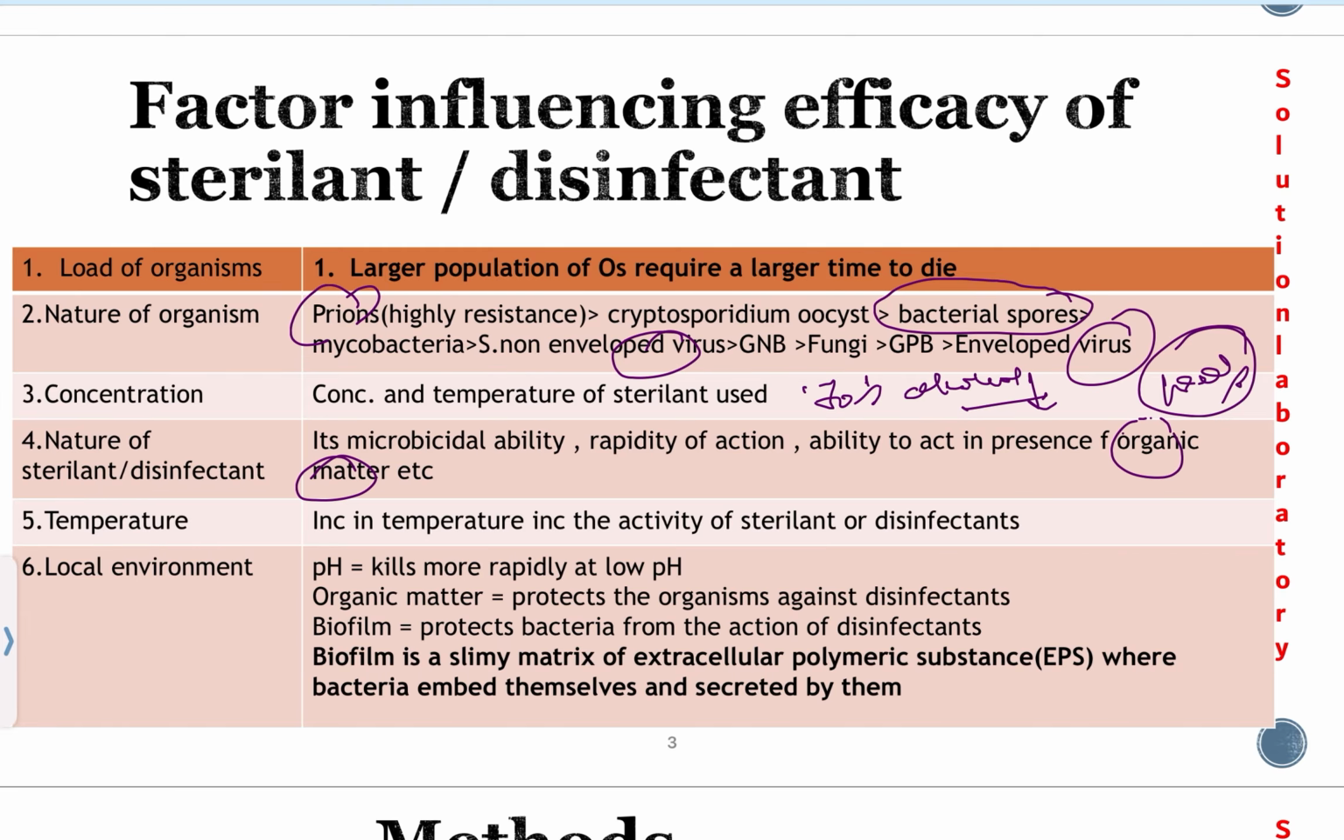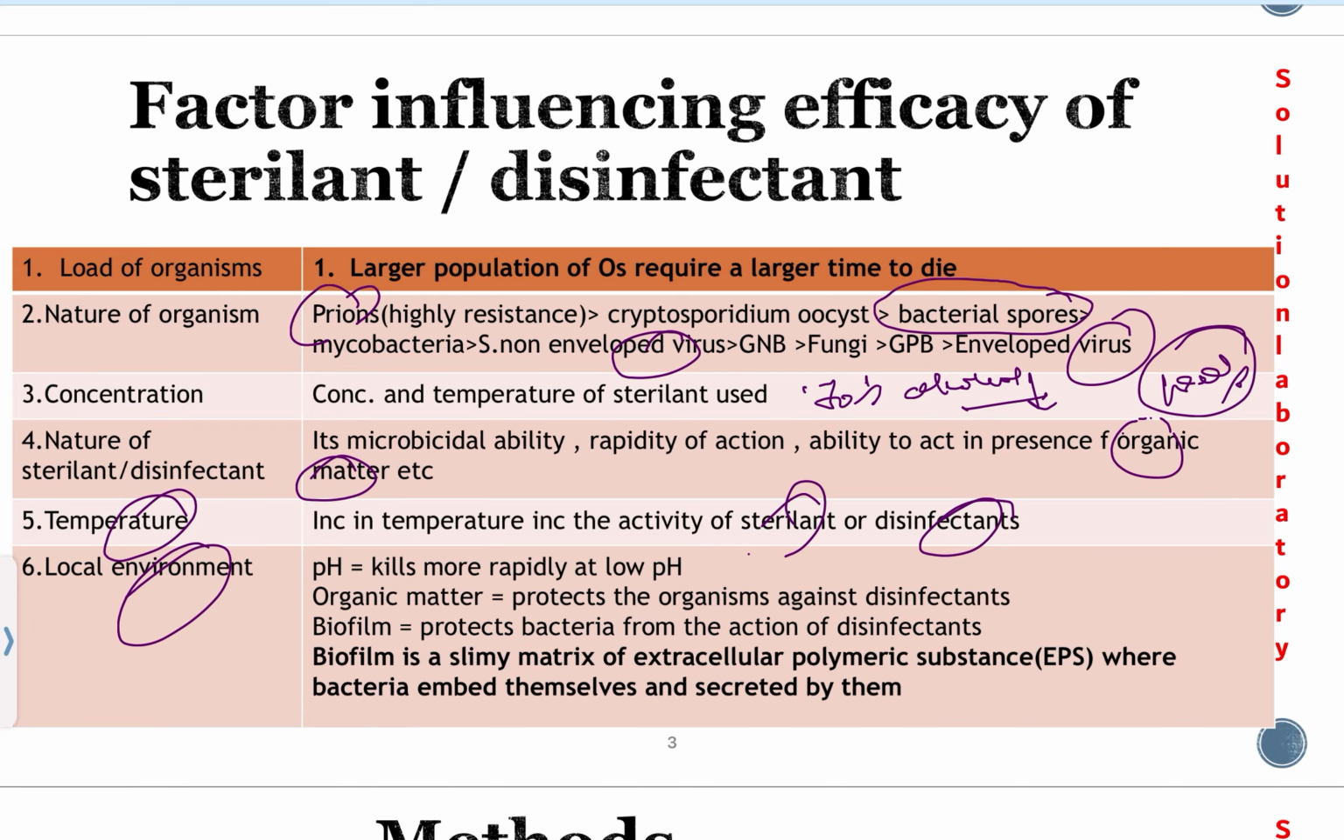In the presence of organic matter, the disinfectant or sterilant that we use should show its activity. It should not be interfered with by the organic matter during the disinfection. Another factor is temperature. Increasing temperature increases the activity of sterilant or disinfectant.